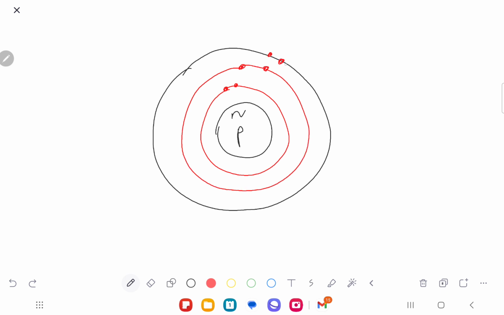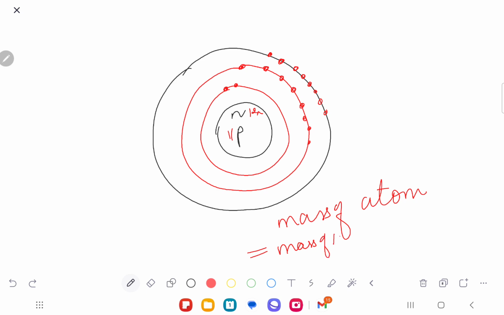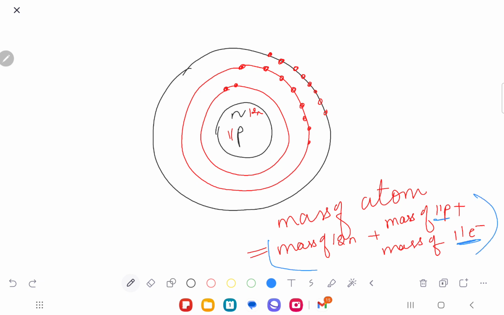So I will say the mass of this atom is equal to, suppose it has 12 neutrons and 11 protons, the mass of 12 neutrons plus mass of 11 protons plus mass of 11 electrons, because as many protons, the same number of electrons. So when I add all these masses, then I get the mass of one atom. Yes or no? You understand my point?